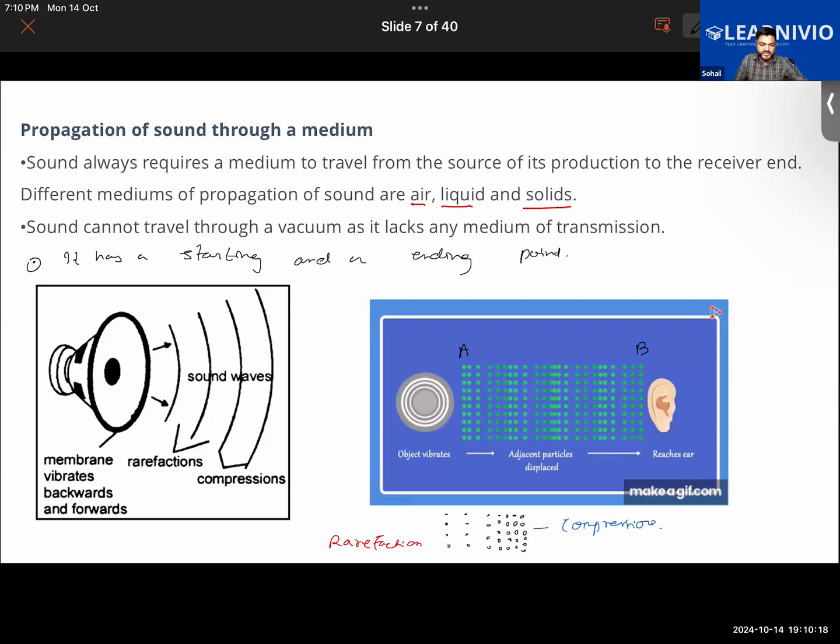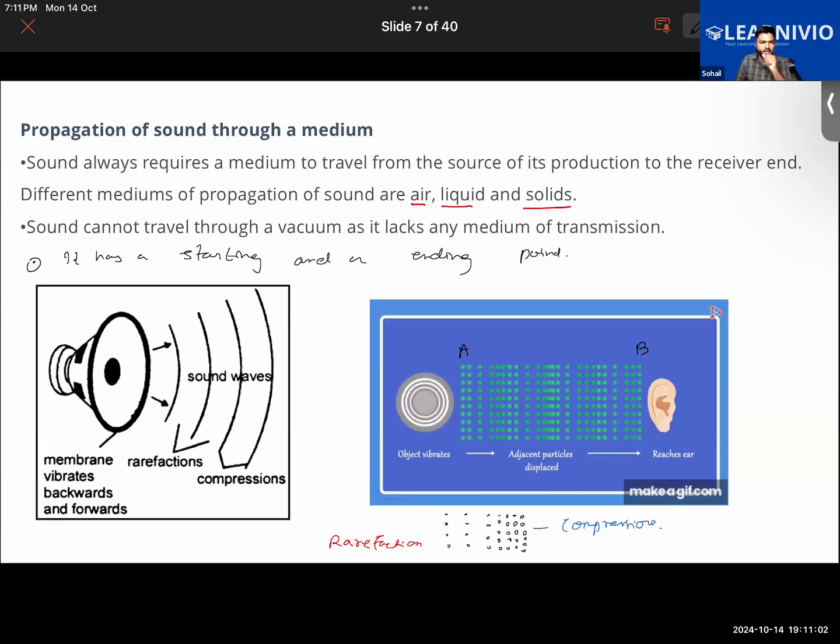Take the case of a pendulum, how it vibrates on the same position. It's not moving from one place to another. In a similar manner, you can understand that all these air molecules are vibrating in the same position. They are not changing location from point A to point B. So we can say that the particles of the medium do not travel from one point to another in order to propagate the sound. Sound is propagated because of the disturbance caused by the source of the sound in the medium, isn't it? Right?